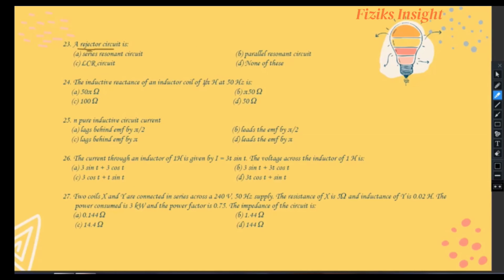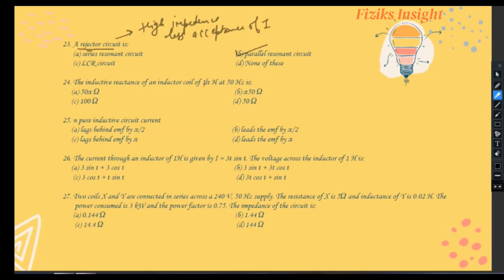In 23rd question, a rejector circuit is, see, a circuit is called rejector circuit if it does not accept current or it accepts the less current. It is only possible if the impedance is high, and automatically if impedance is high, lesser will be the acceptance of current. It only happens in the parallel resonant circuit. So for this question, B option is correct.